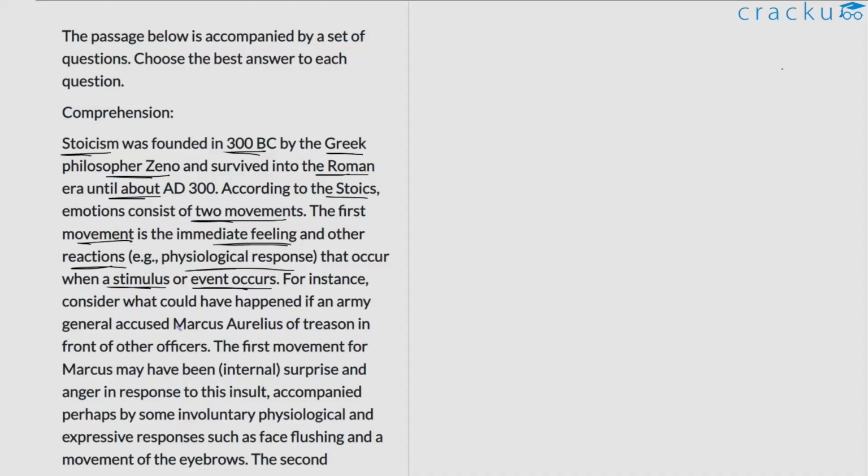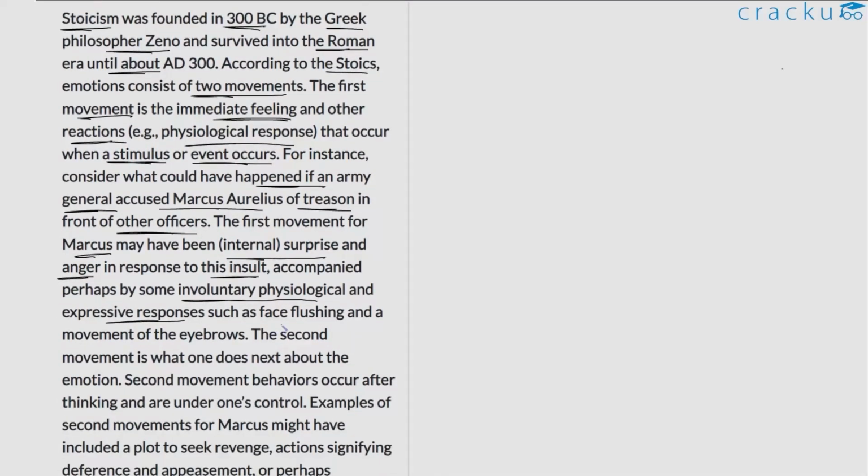For instance, consider what could have happened if an army general accused Marcus Aurelius of treason in front of other officers. The first movement for Marcus may have been internal surprise and anger in response to this insult, accompanied perhaps by some involuntary physiological and expressive responses, such as face flushing and a movement of the eyebrows.